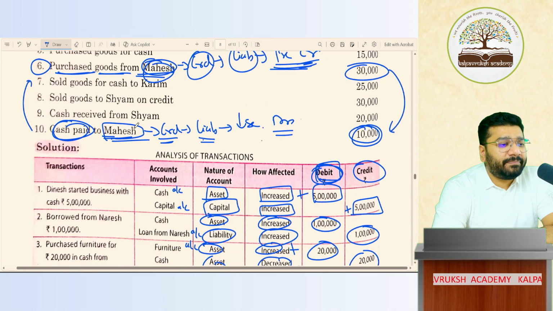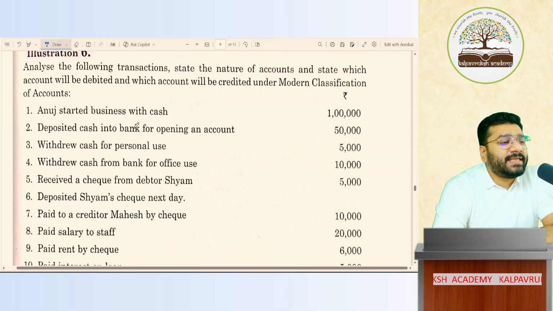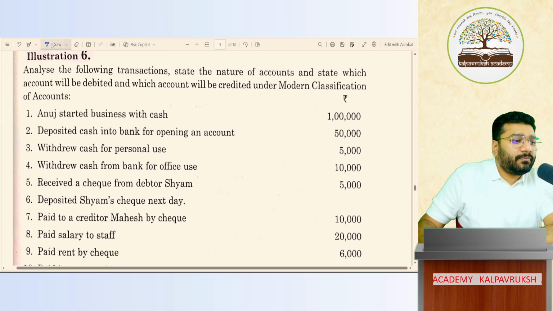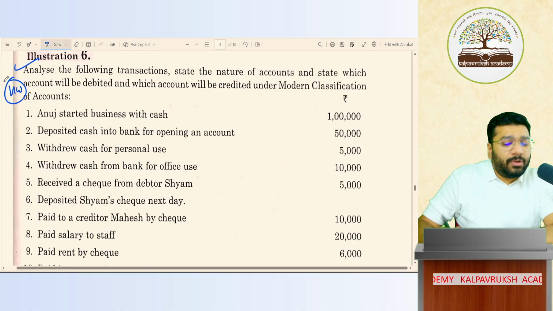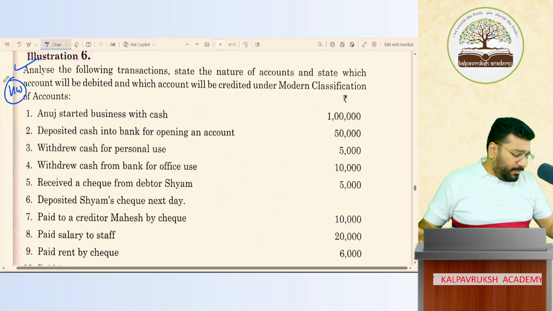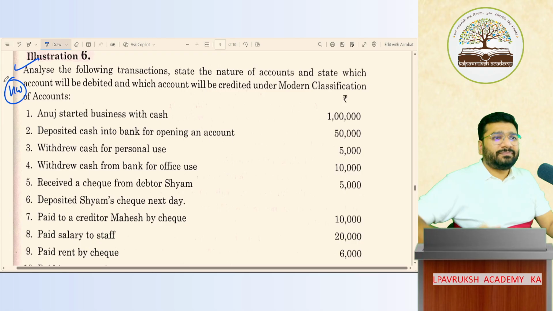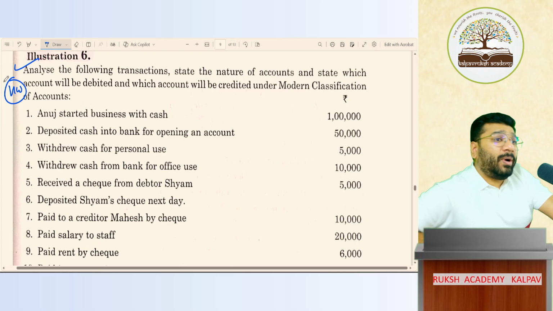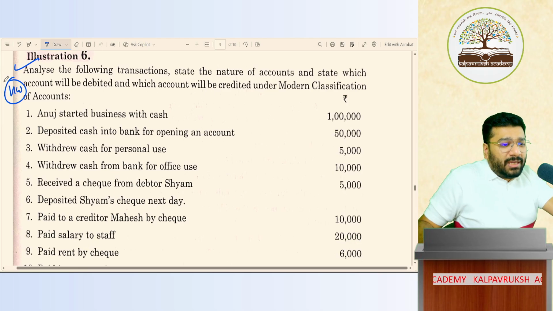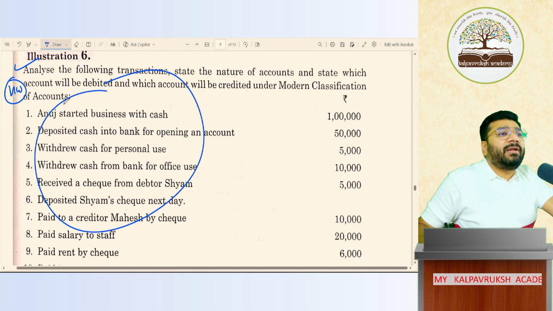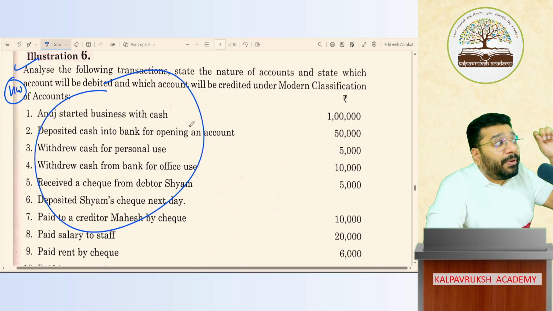Now, listen. I want you to take question 6 as homework. I'll do it. But what I'm thinking is, now the game of debit credit is over. Too much boring it is. What I'm thinking is, next class we'll start journal. Because in journal also it is the same question, the same debit credit. But we'll do the debit credit with the proper formatting.